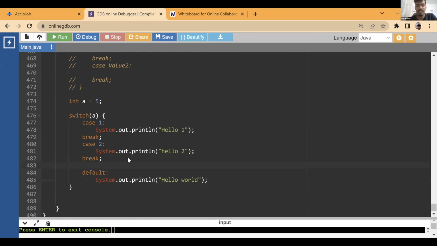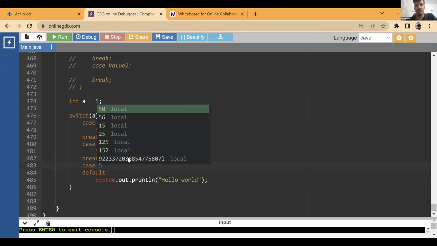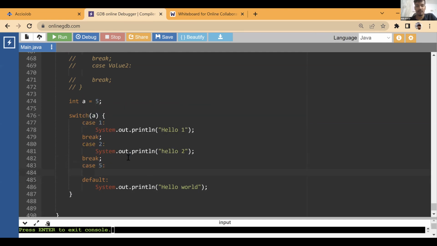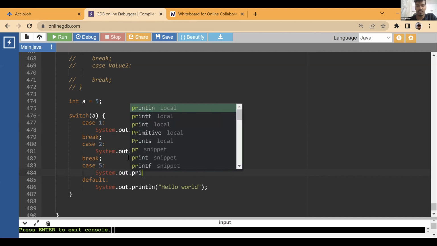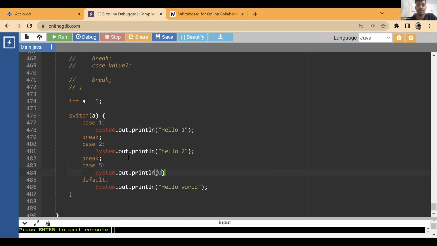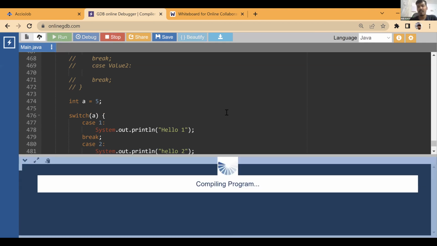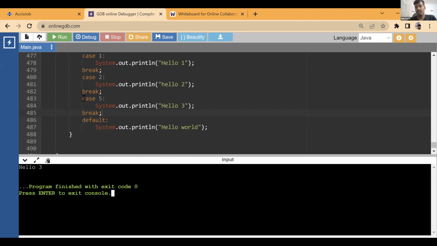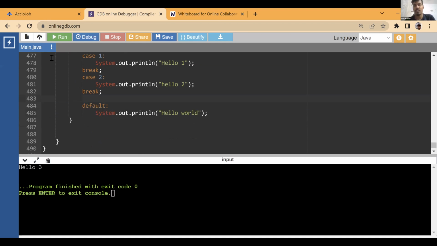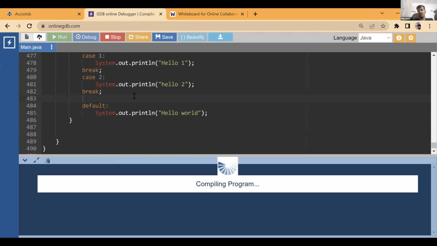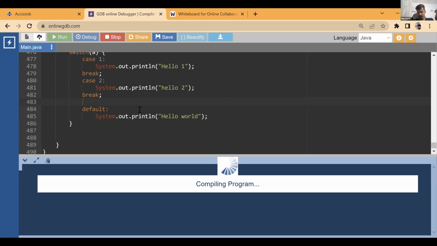Let's say we have a case 5, and we have system dot out dot println, and we write it as hello 3. And break. So now it will check with case 1, not matching, case 2, not matching, case 5, it is matching, so it will print hello 3. If I remove this, so now it is not matching with anyone, so it will print the default one.